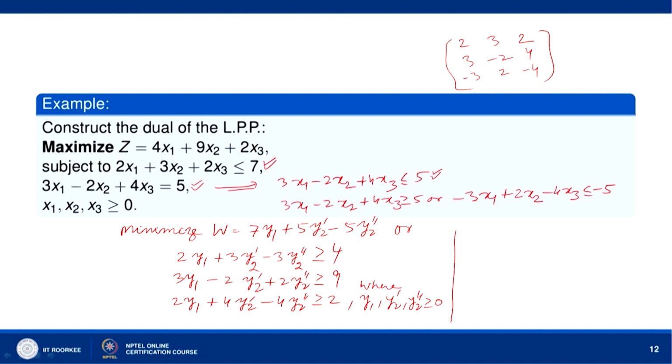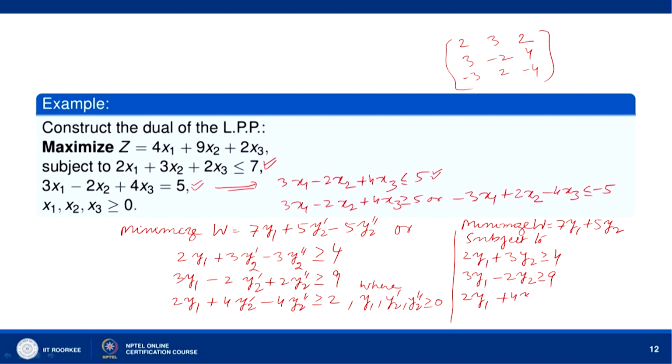Now, we can write this problem also in the form: minimize w equal to 7y1 plus 5y2, where we write y2 equal to y2' minus y2'', subject to 2y1 plus 3y2 greater than or equal to 4, 3y1 minus 2y2 greater than or equal to 9, and 2y1 plus 4y2 greater than or equal to 2, where y2 is equal to y2' minus y2''. And so, y2 is unrestricted in sign.